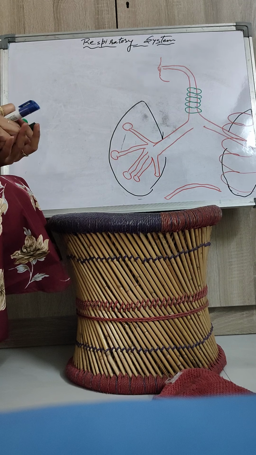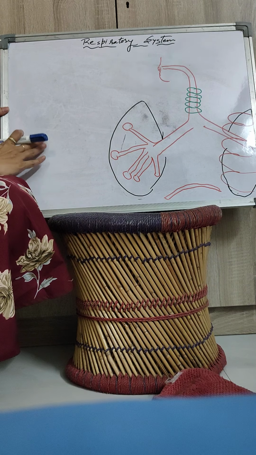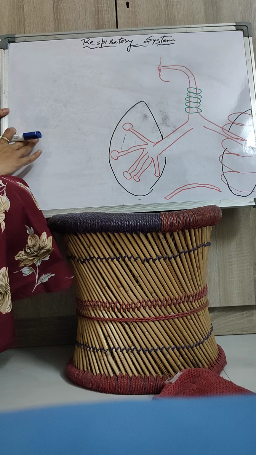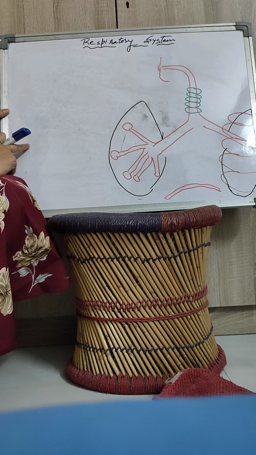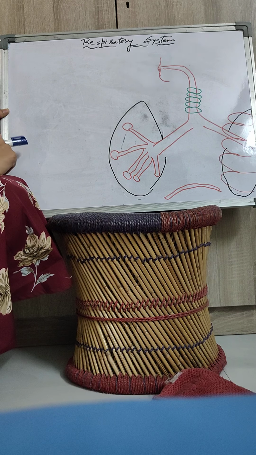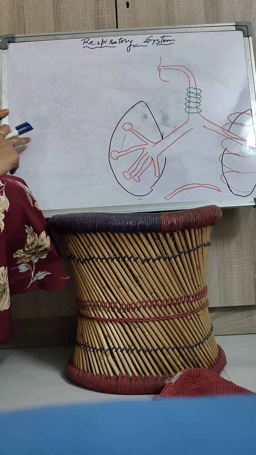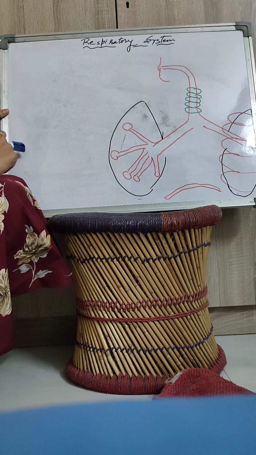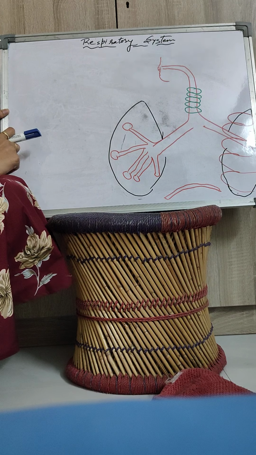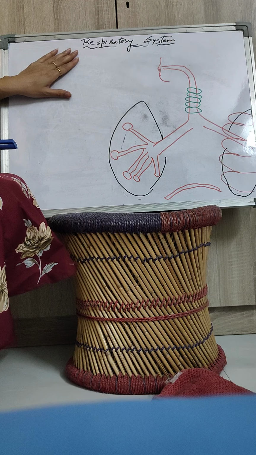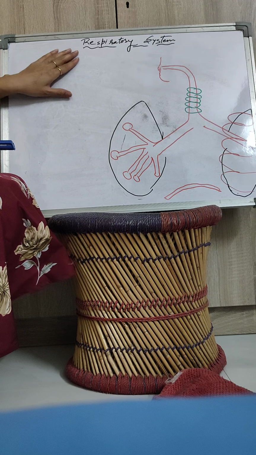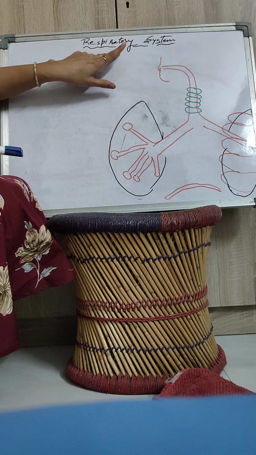So in the previous class we discussed respiration: what is the difference between respiration and breathing, and second, the types of respiration. Now we are going to discuss the third topic of respiration, that is the respiratory system. Because respiration is a process, and for each process there is a system. So for the functioning of respiration there is a system, known as the respiratory system.